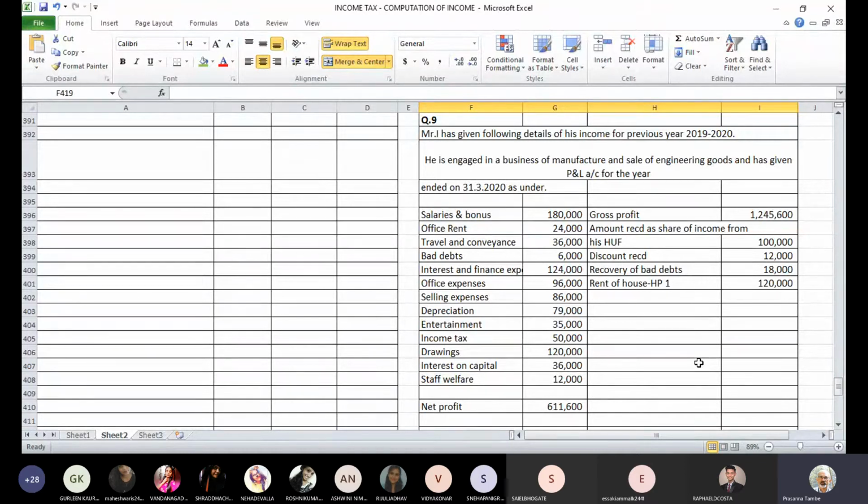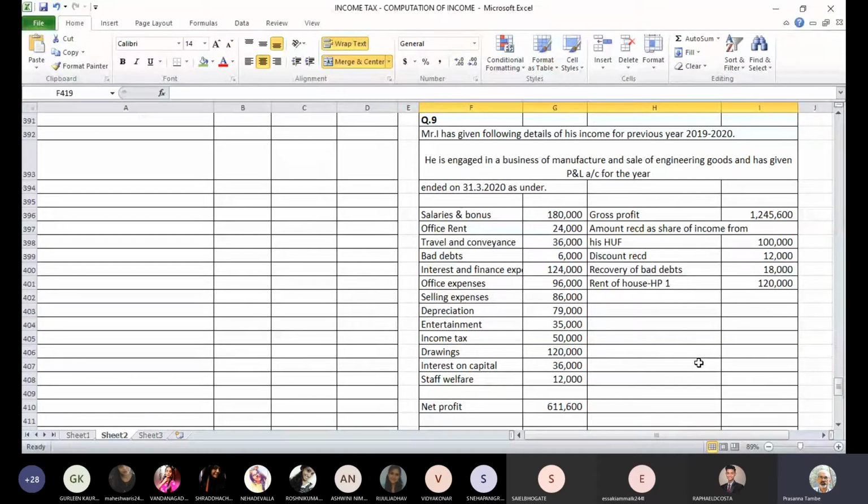Amount received as a share of income from Hindu undivided family. This particular receipt is not liable for tax. A Hindu undivided family, as all of you know, can have its own sources of income like business, investment income, etc. And whenever it earns income, HUF will pay tax on it.